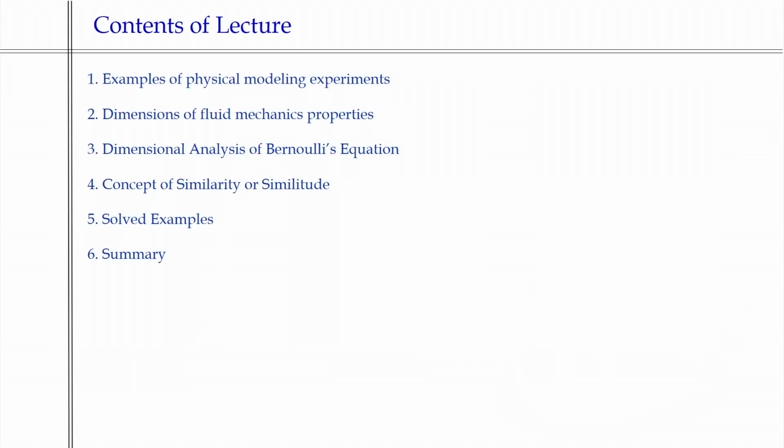Now, I will start with the physical modeling experiments we have in IIT Guwahati or elsewhere, and how we conduct a physical modeling experiment. Then I will talk about the dimensions of fluid mechanics properties, which we discussed last class, but I have to repeat it. And more interesting, I will talk about the dimensional analysis of Bernoulli's equation. Then I will talk about the concept of similarity or similitude, solved examples and summary.